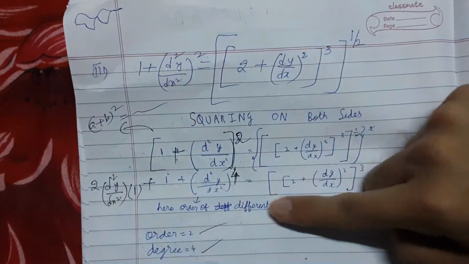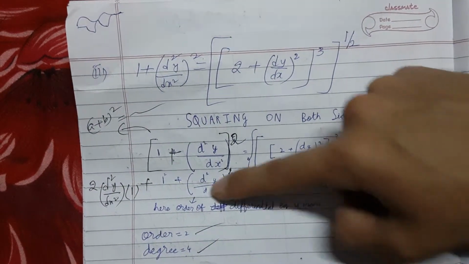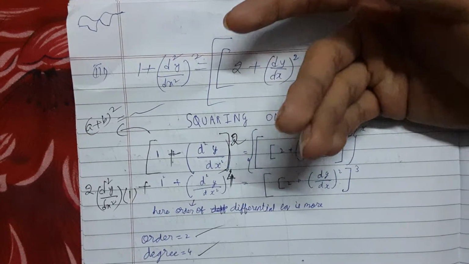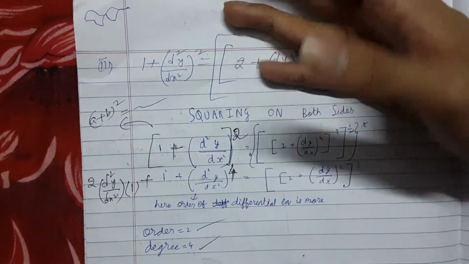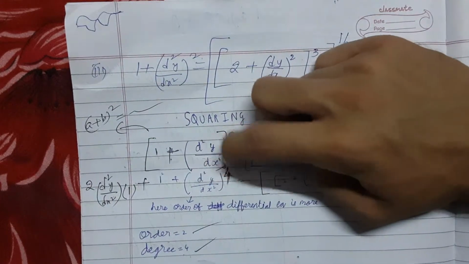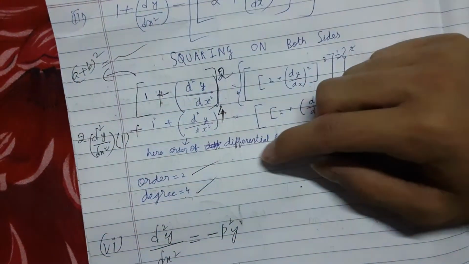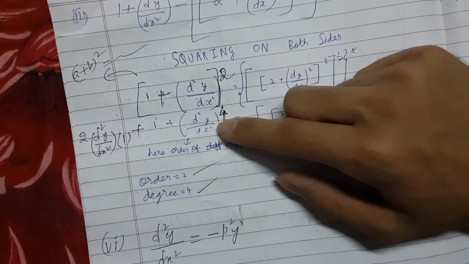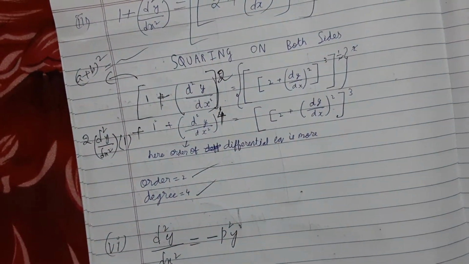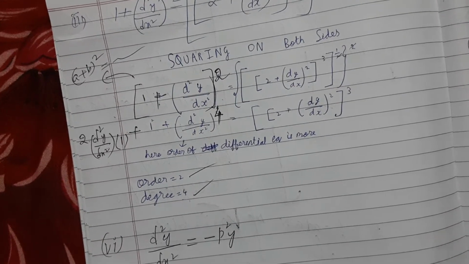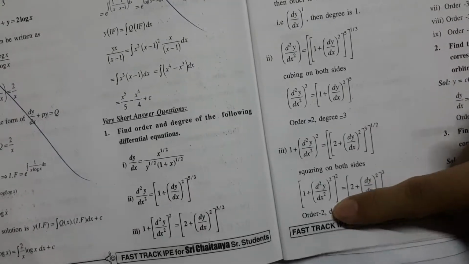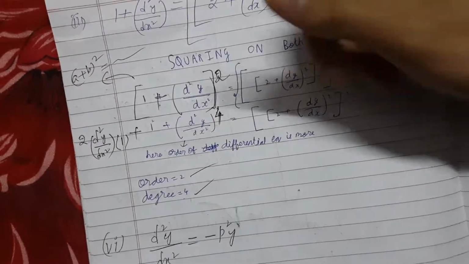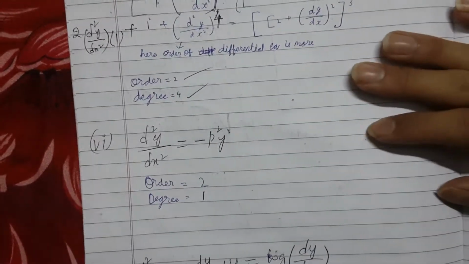Is this larger than this? No, we need not care then. You leave it off. This is the largest, this you leave off. So what is the order over here? Order over here is 2. Degree over here is 4. Done. Let us confirm also. I will confirm the answer to you. Order 2, degree 4. Let us see. Order 2, degree 4. Okay? Right? Moving on to the sixth one.